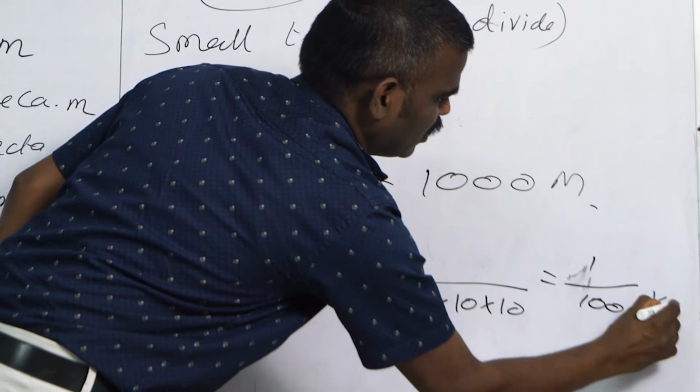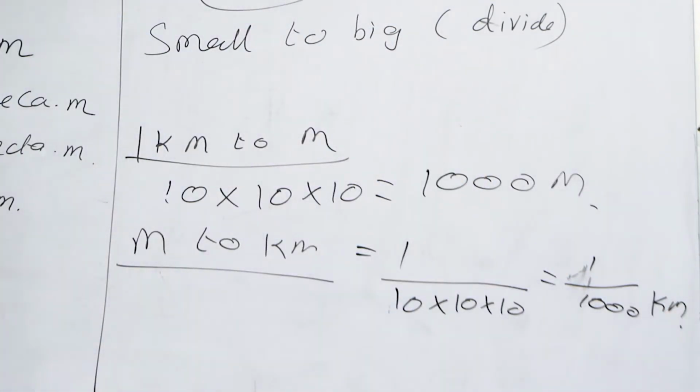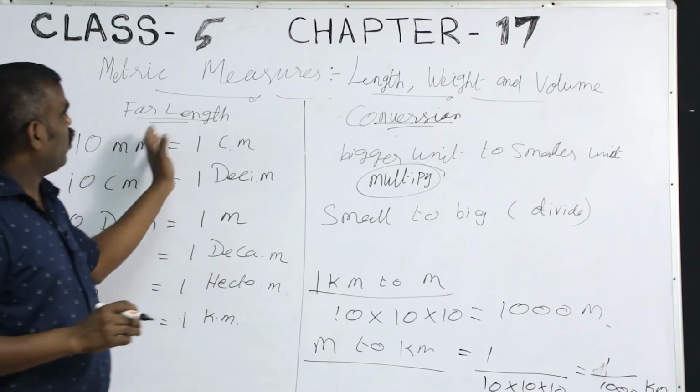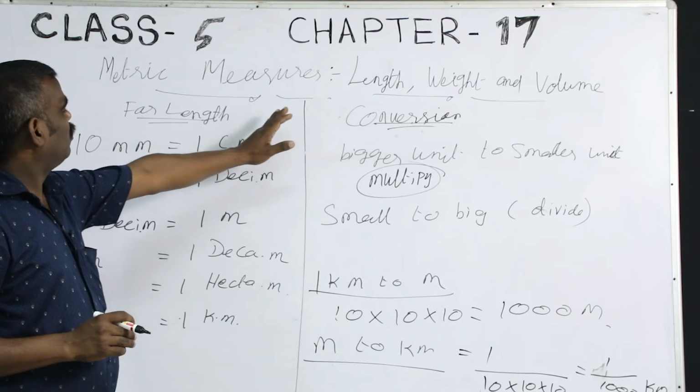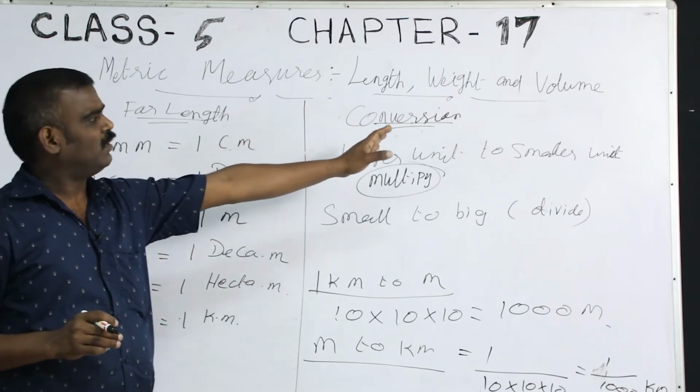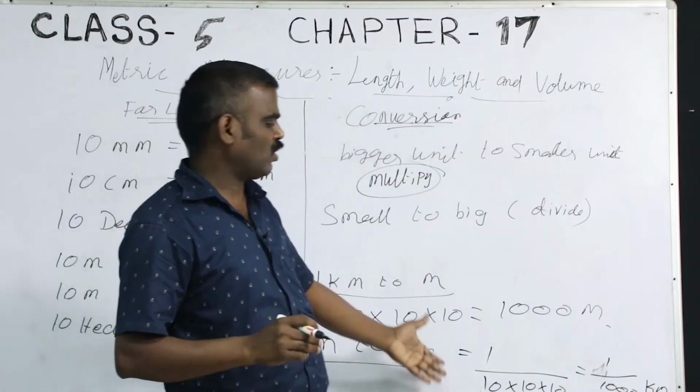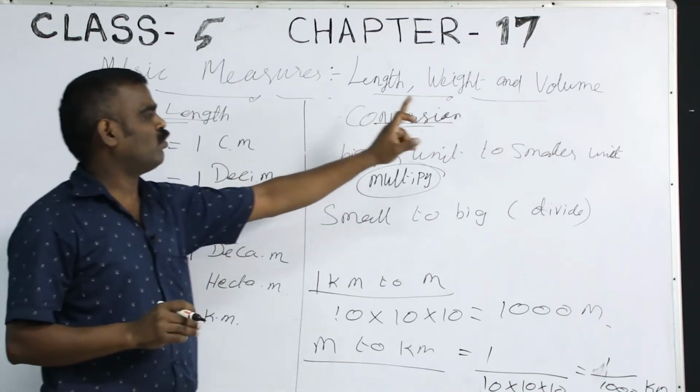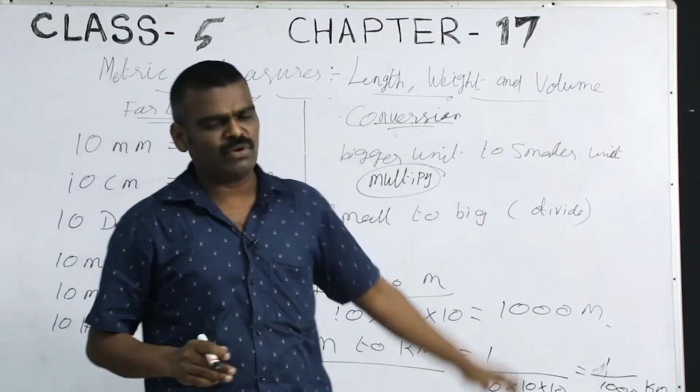Now this much kilometer. Do you understand now? Okay, children, go through all of this. It will work for length, which one? Volume also, liter and gram also, it will work the same way. Keep in mind, bigger to small you have to multiply, smaller to big you have to divide.